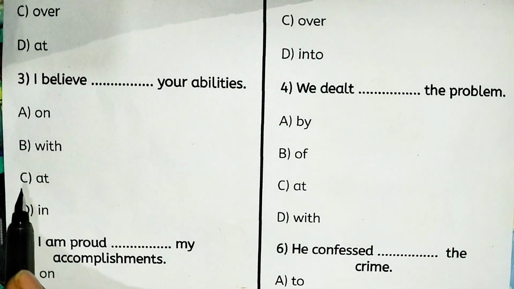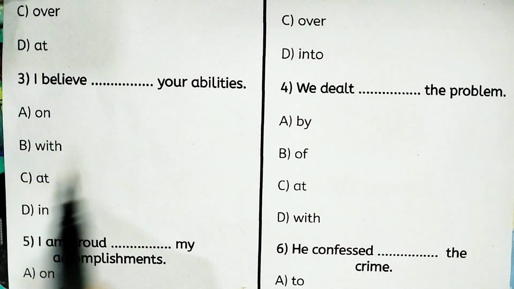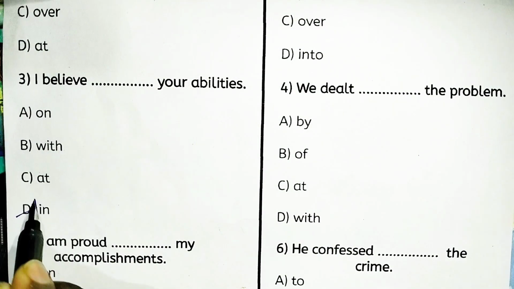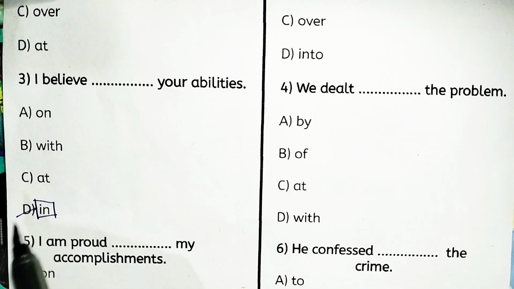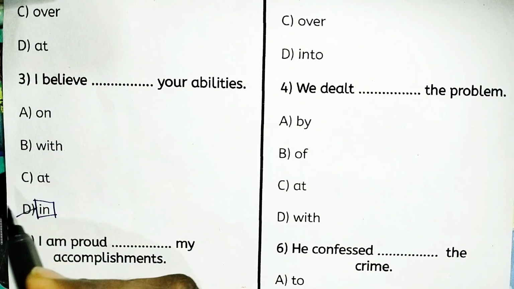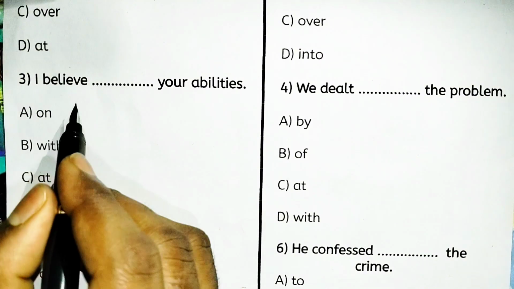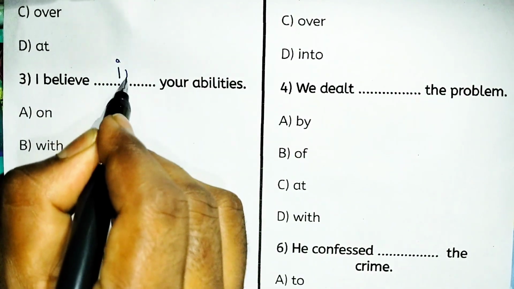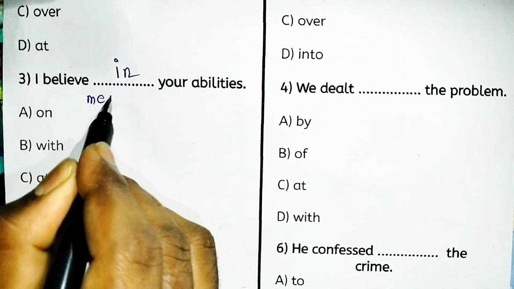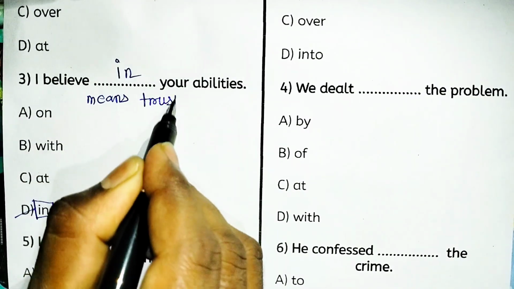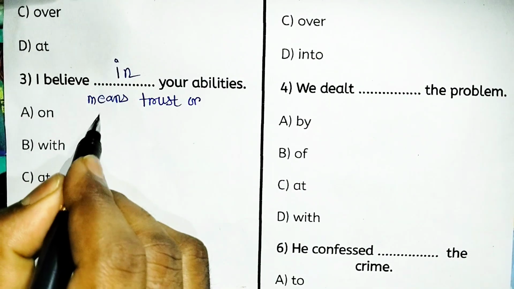So look, believe always takes the preposition in. To believe in someone means to have trust or faith.